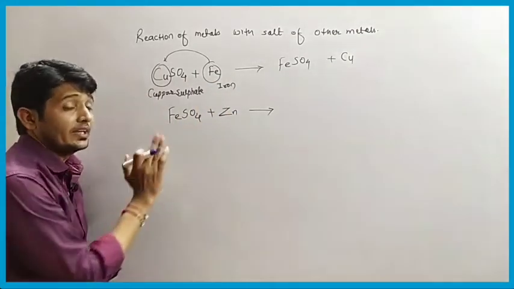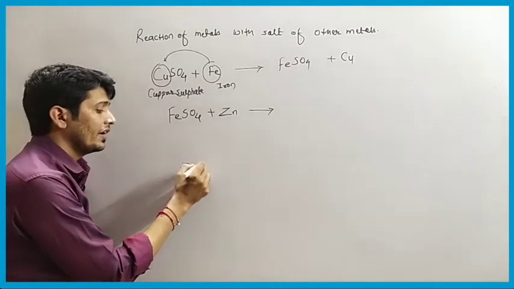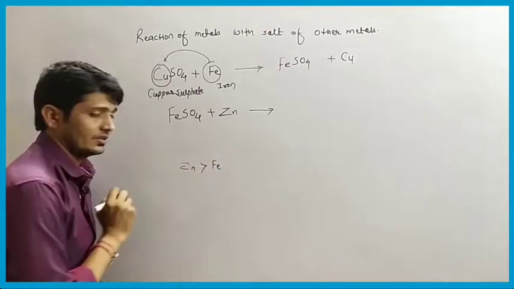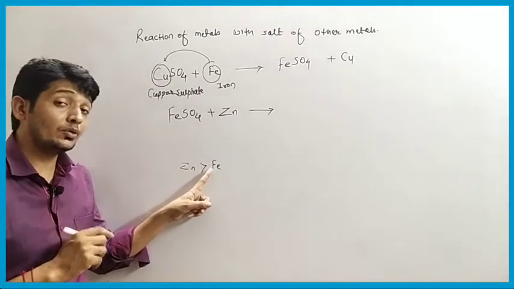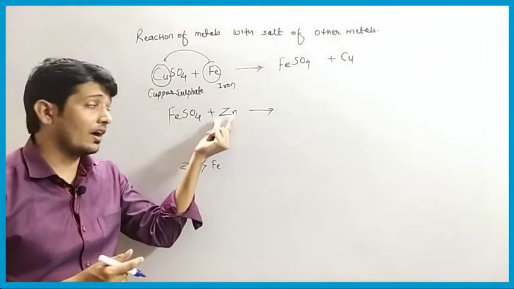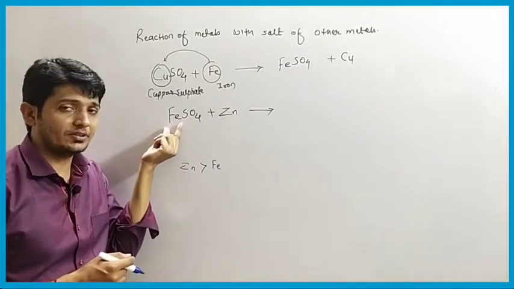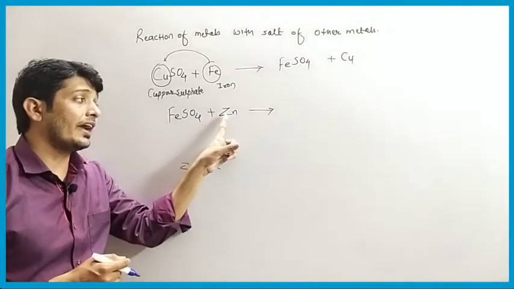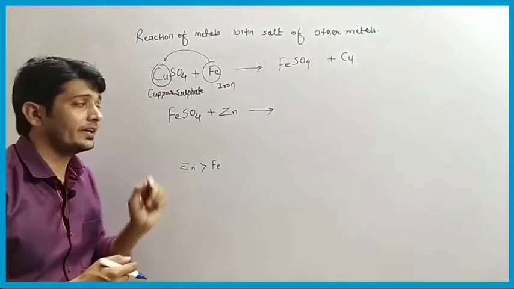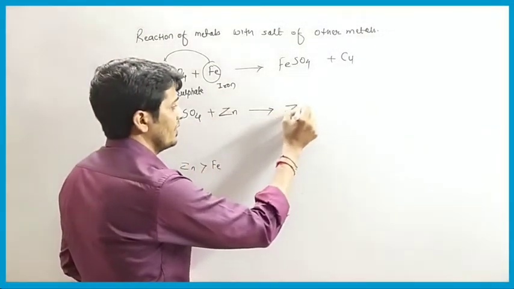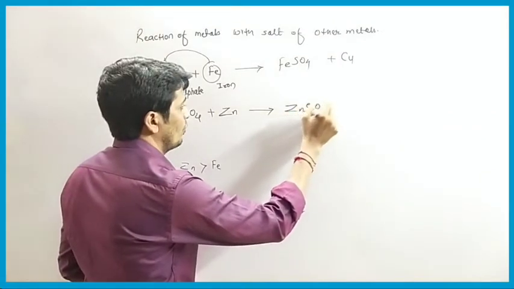Here again we can see that zinc is more reactive than ferrous. Zinc is more reactive than ferrous. So zinc will displace the ferrous, and zinc will form zinc sulfate. So the product will be ZnSO4.